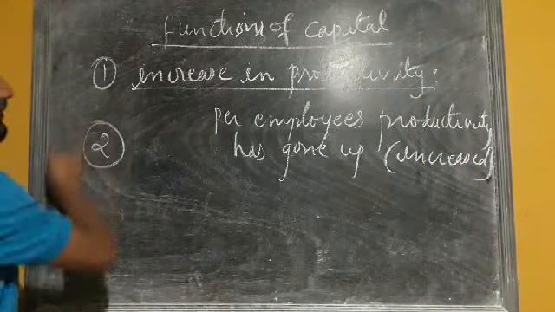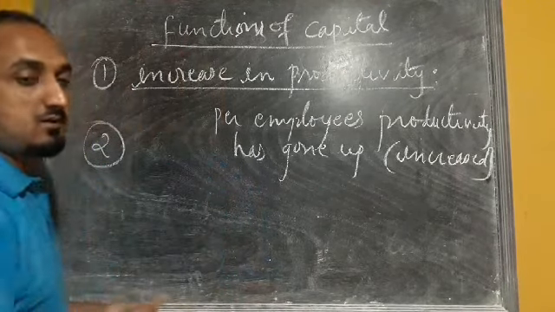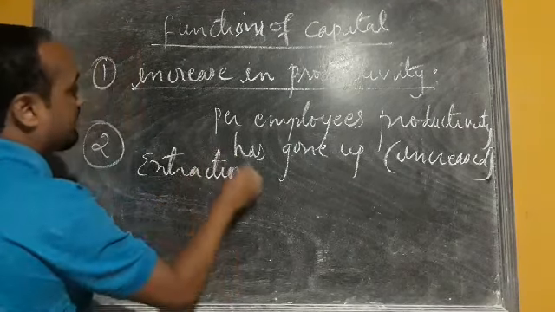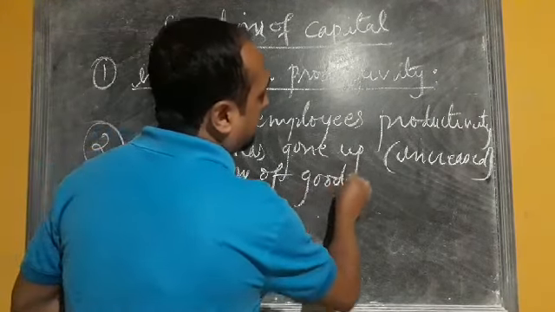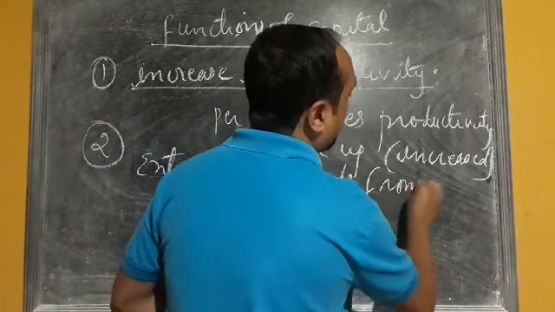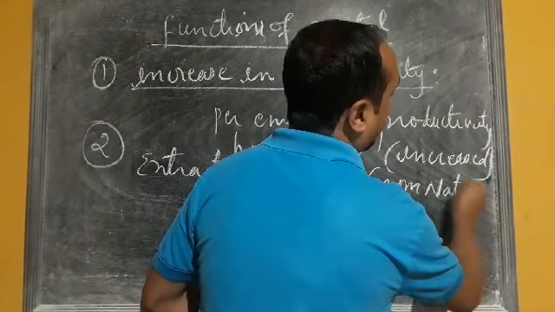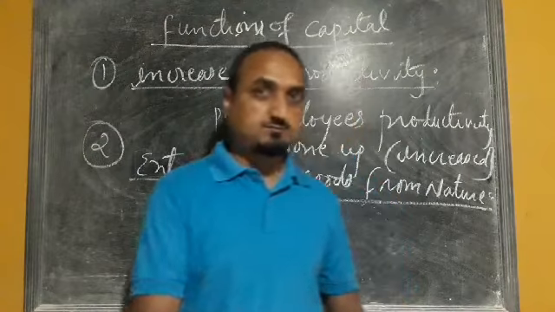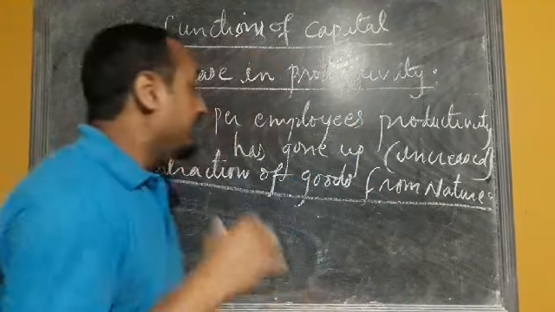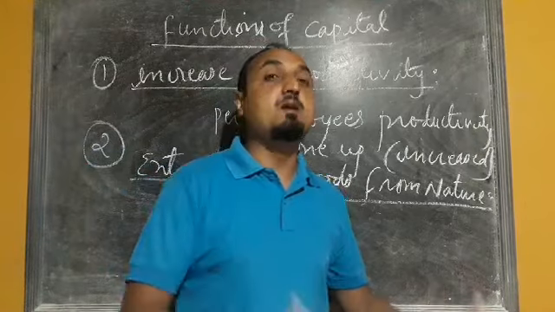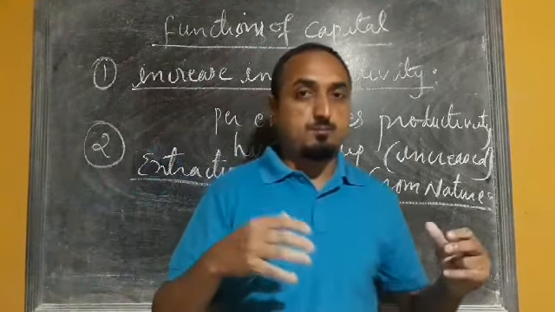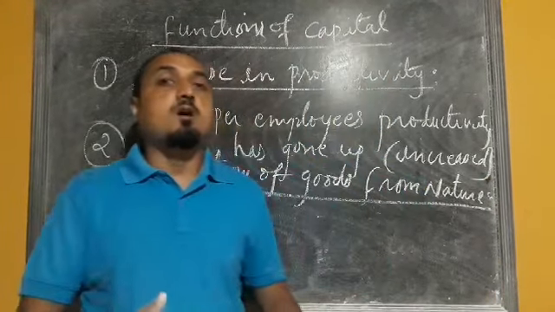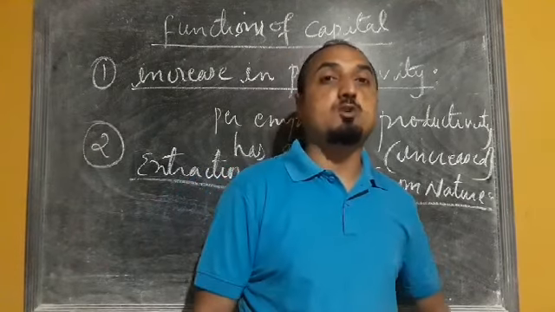Now second important function we have extraction of goods from nature. The important role played by capital in this modern economy is that it has become easier to extract the different mineral resources such as petroleum, we have seen in the case of mining also, fishing and extraction of different types of mineral resources from earth.